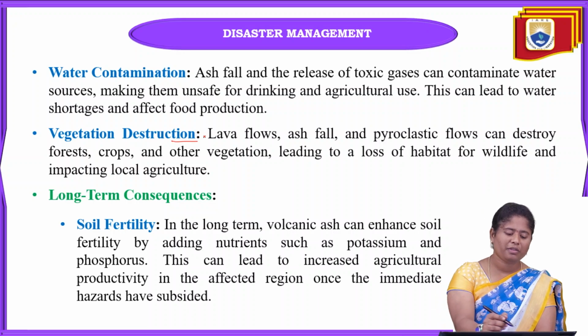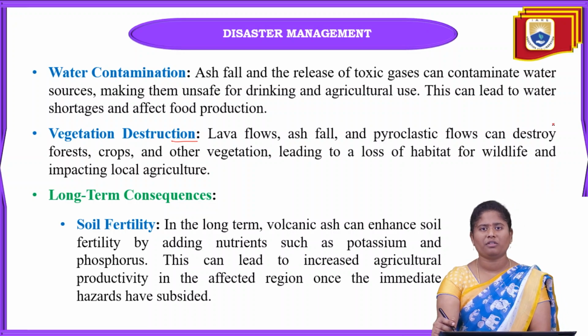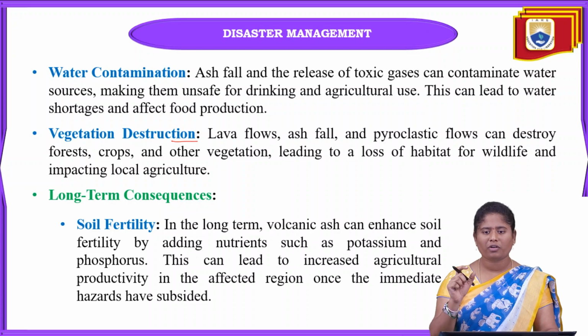And coming to the next one, that is vegetation destruction. Here, after the volcanic eruption, the magma is erupted and flows in the form of lava.